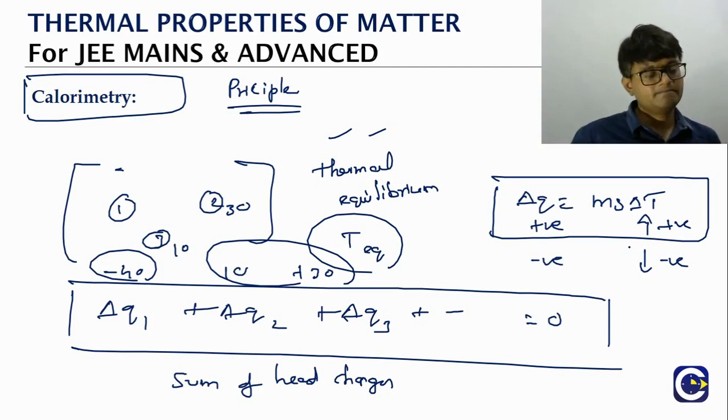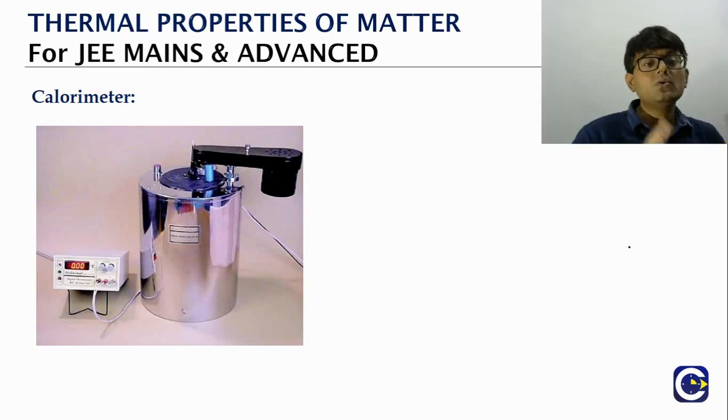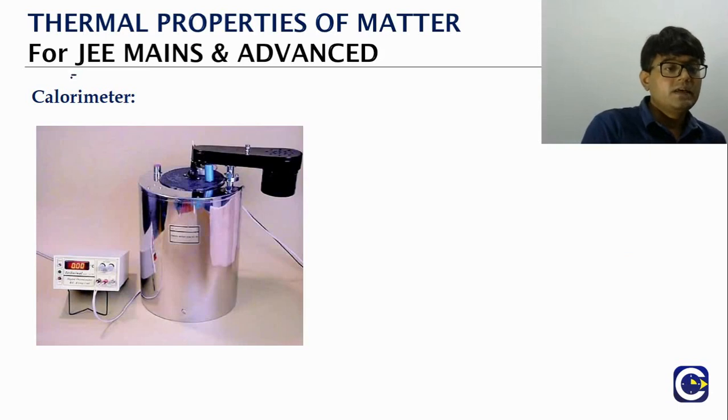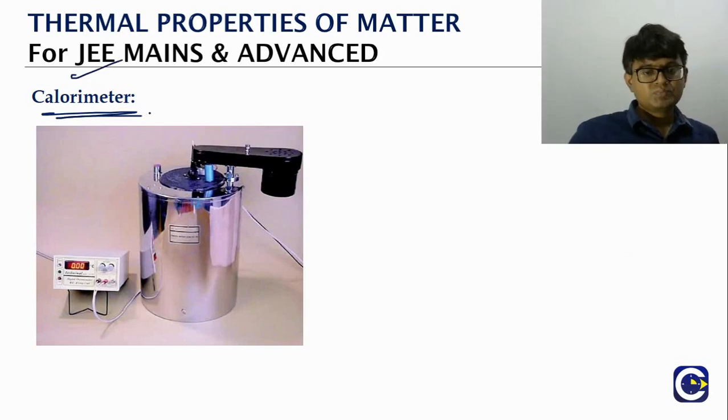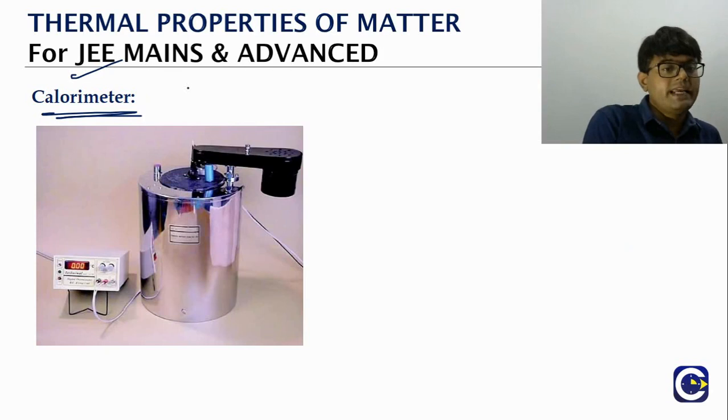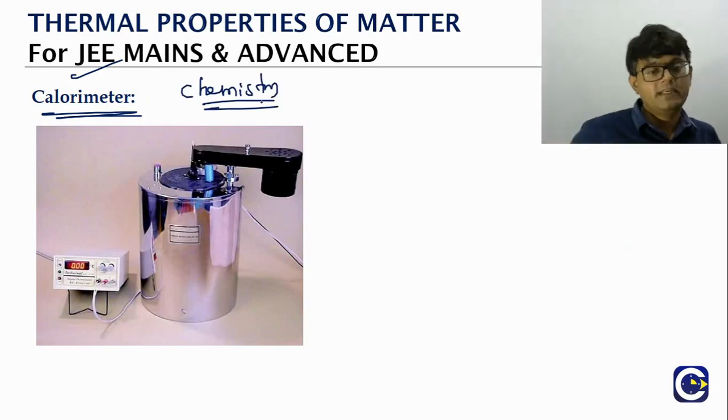That's it. Now this is what will be used in a device which we call the calorimeter. See, calorimeter in chemistry, in the thermodynamics chapter, you will study about it in detail. You will even talk about the two different types of calorimeter design.